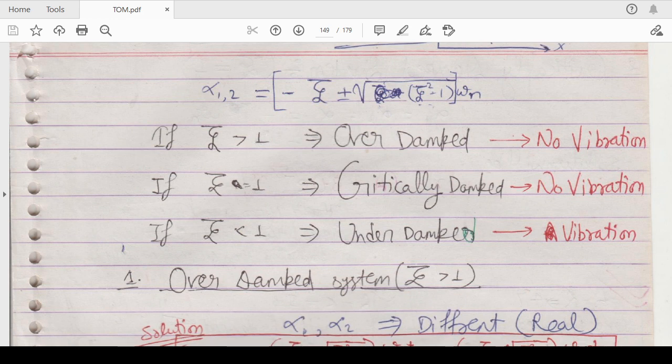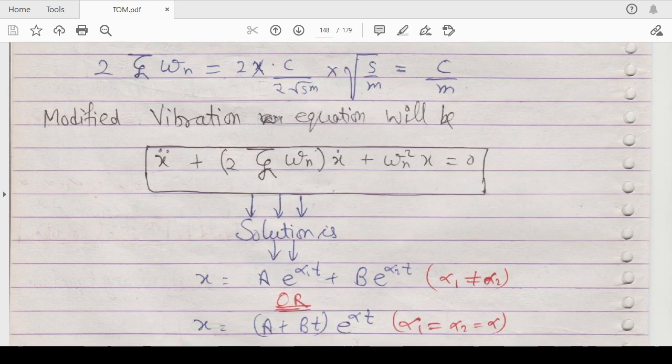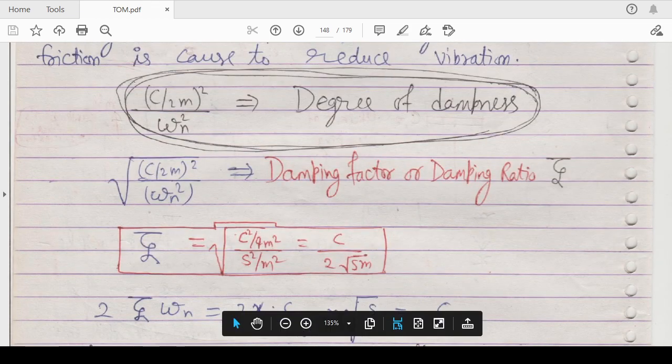So if your zeta is greater than 1, now what is zeta? Zeta is nothing but your damping factor, and the formula for this we have calculated in the last session. You can go through that video: zeta is equal to c divided by 2 under root km. In this way you can calculate this particular value of damping factor or damping ratio.